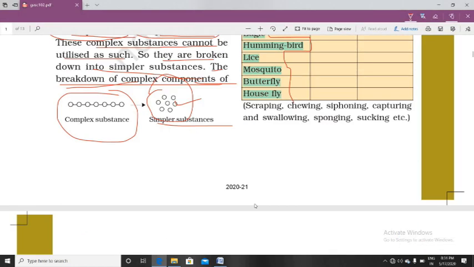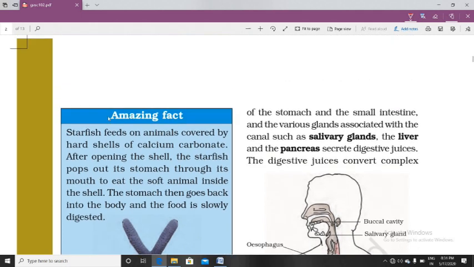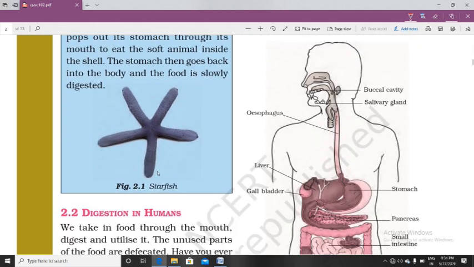Next, what is there? Wow, special amazing fact. We have an amazing fact, and it is about starfish. Have you seen a starfish? They have a special mode of feeding. Okay, they have a special method of feeding.